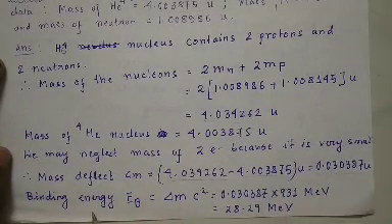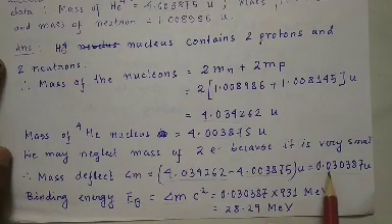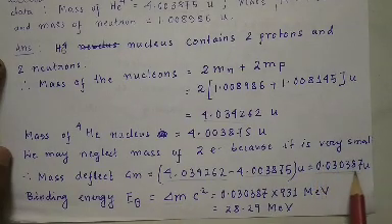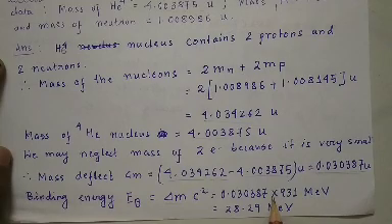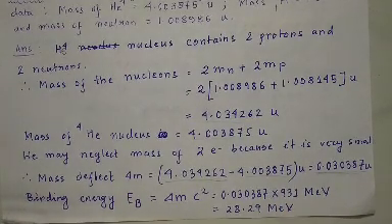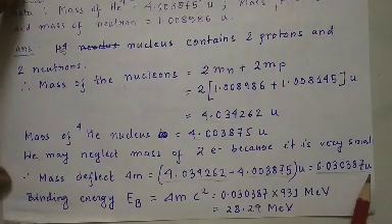So what will be the binding energy? Binding energy is mass defect into C square. So delta M is this much U into C square. Now we have learned the energy equivalence of atomic mass unit.